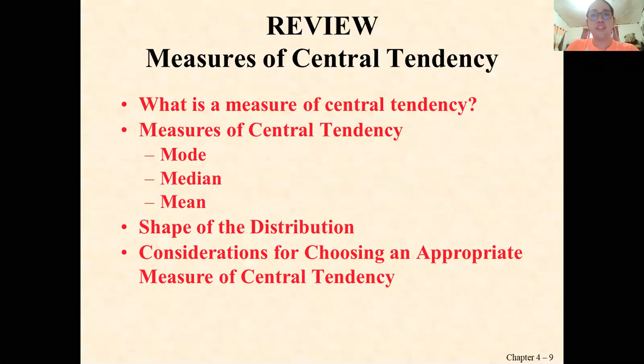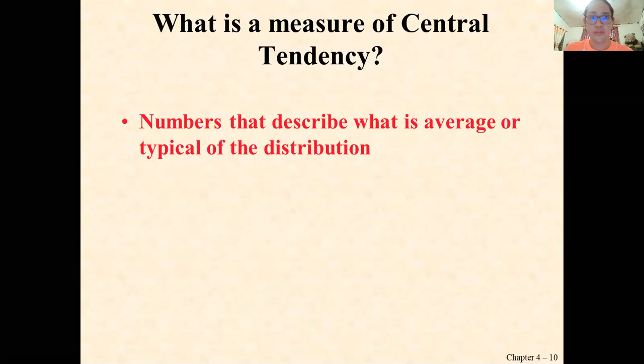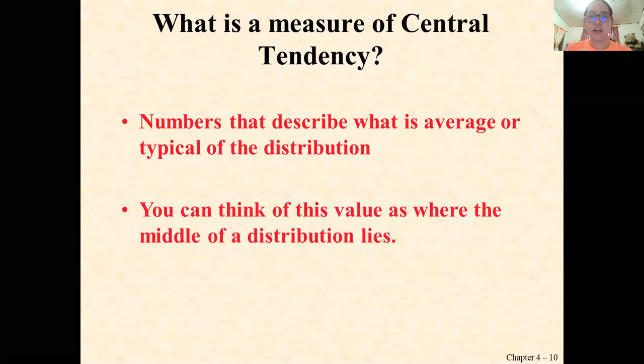To review the measures of central tendency, what is a measure of central tendency? That means getting the average. For the measures of central tendency, we have the statistical tools: the mode, median, and mean. The shape of the distribution is a consideration for choosing an appropriate measure of central tendency. That is why we talk about the measures of central tendency. As a review, they are numbers that describe what is average or typical of the distribution. Please take down note of that. You can think of this value as where the middle of a distribution lies.